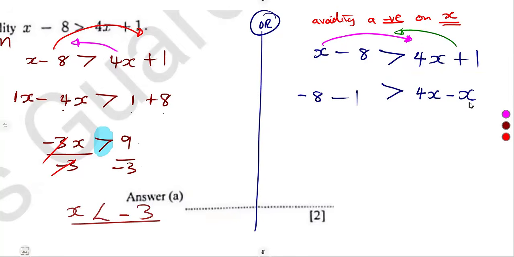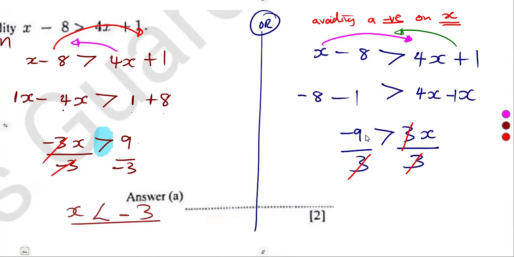What we are simply trying to avoid here is having what? A negative on the variable. So minus 8 minus 1, that is minus 9, is greater than what? 4 minus 1, which is 3x. So as we can see, the part of the variable is having a positive. So if I divide both sides by 3 like this, the inequality sign is not affected this time. It is not affected. We are working with a positive. The inequality sign as it is, it will remain as it is.